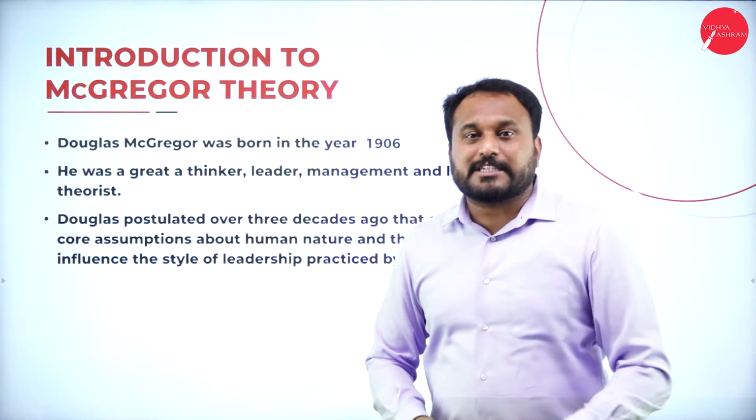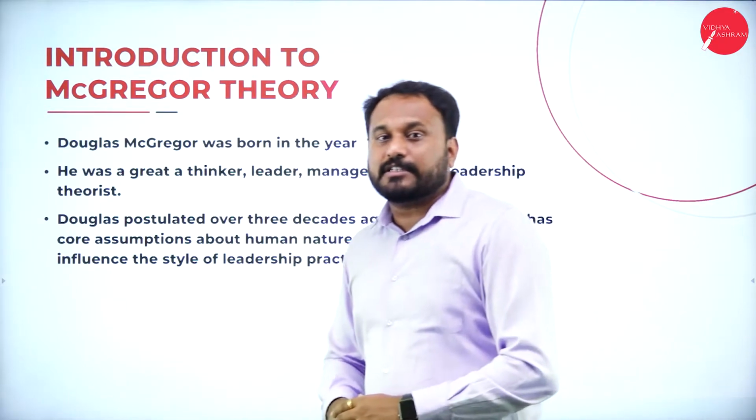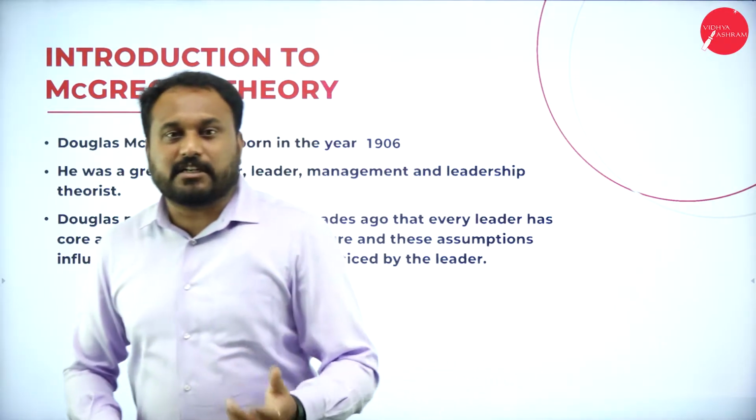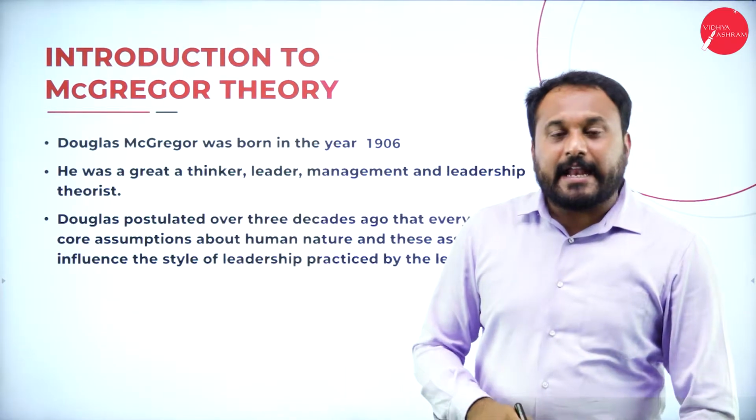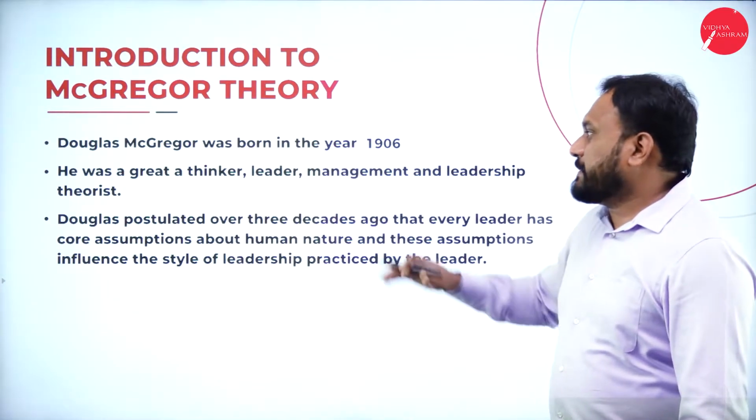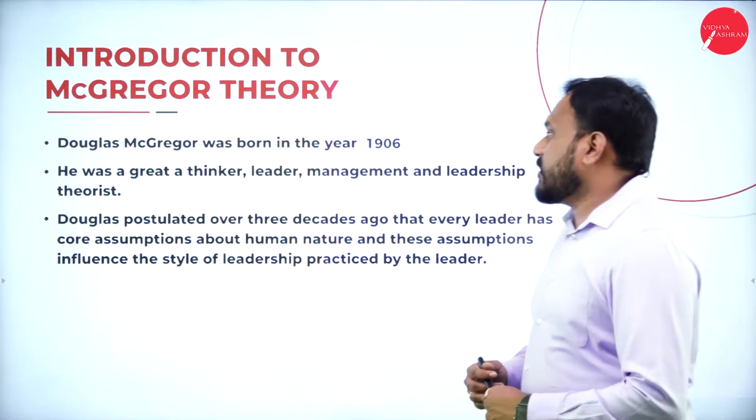Everything he went for an experiment and he came to a conclusion that there are two types of factors or two types of theory which are always there, that is called X and Y. Now Douglas McGregor was born in the year 1906.